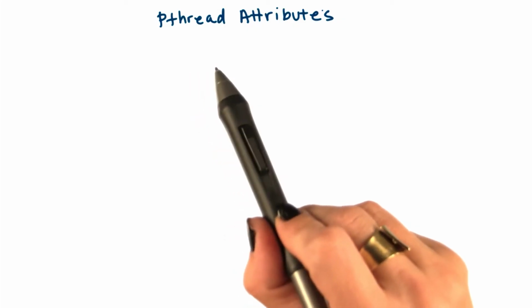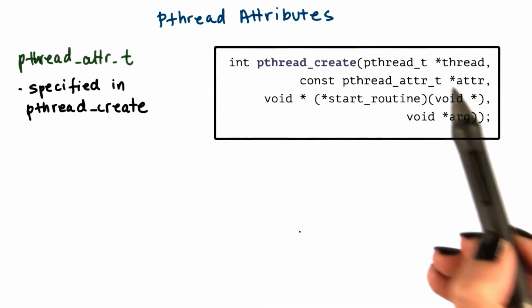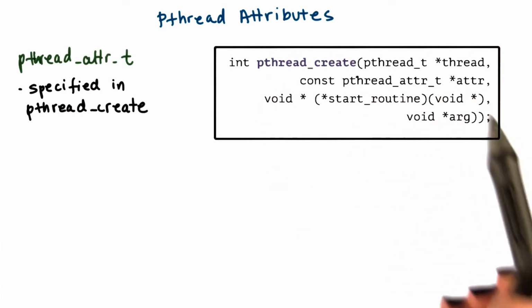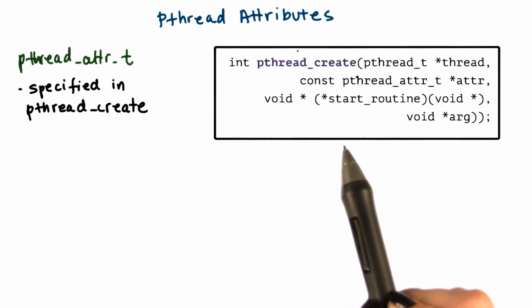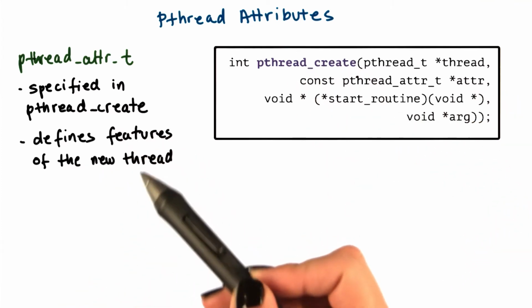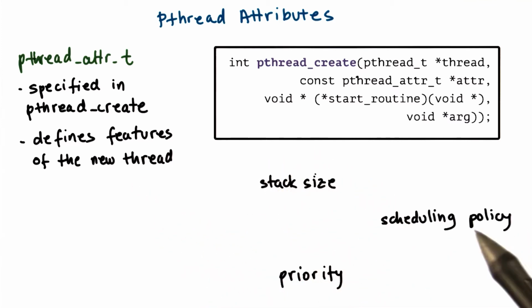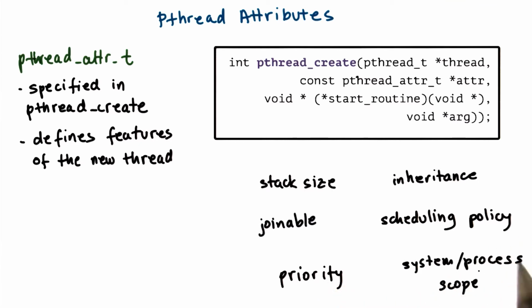I would now like to talk in a little more detail about pthread attributes. As we previously saw, there is a pthread_attr_t argument to the pthread_create function. This argument gives us flexibility to specify certain features of the newly created thread. For instance, we can specify the stack size, scheduling policy, or priority of the new thread. We can set the scope of the new thread, whether it's system or process, like what we explained in the previous lesson, whether the thread should inherit attributes from the calling thread, whether it's joinable.